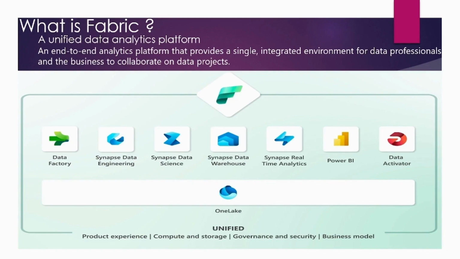And we are going to use this data from OneLake. What is OneLake? OneLake is one copy of data. We will discuss this in detail further. So OneLake is one copy of data, which means that we can use the same data in SQL, the same data in Power BI, the same data in Spark, or any other tool which supports this format.